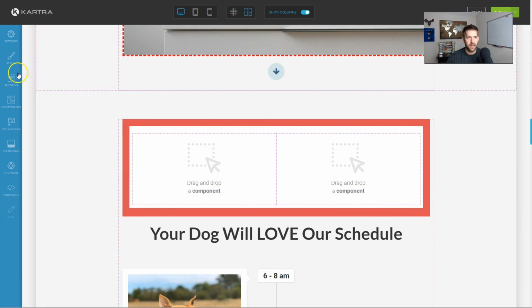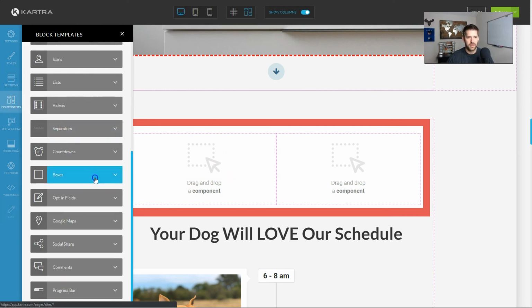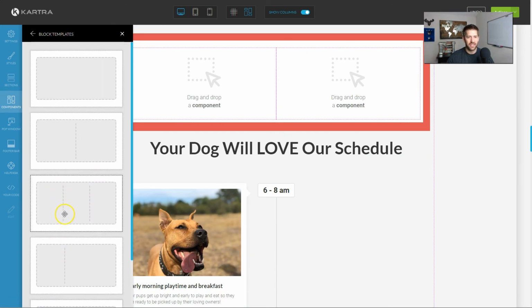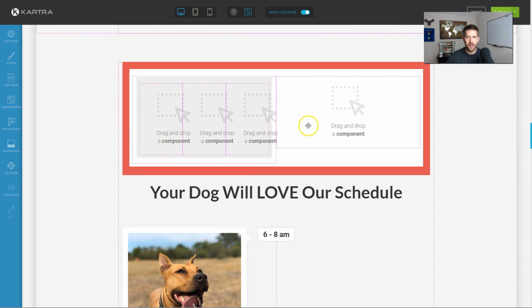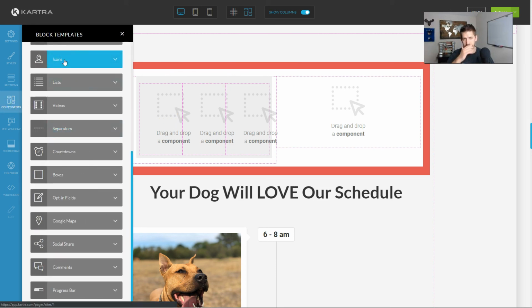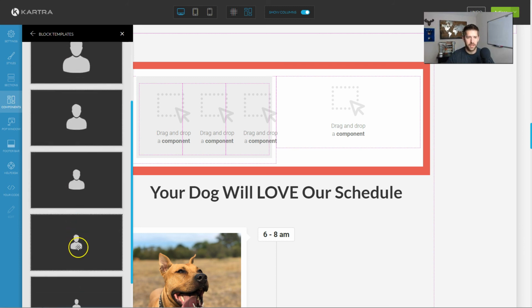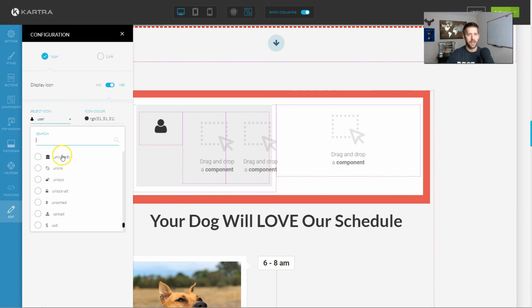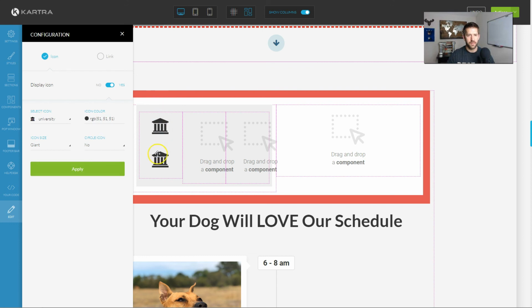So I put a box inside there, and now let's go back into components and put another box. Let's just go box crazy. You've got the different layouts here, which are good layouts. Okay, so I've got a very complex set of boxes here. What I want to do now is put some icons into it. I'll put a very small icon. If I do giant, okay, giant's still pretty small. We will change this to university. I like that. Change it, and then duplicate.